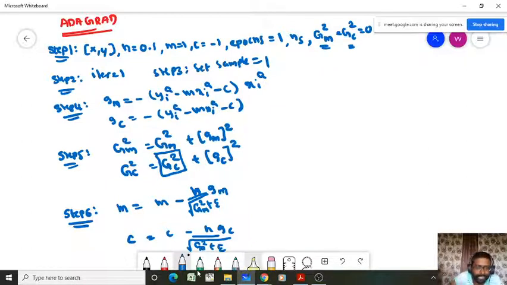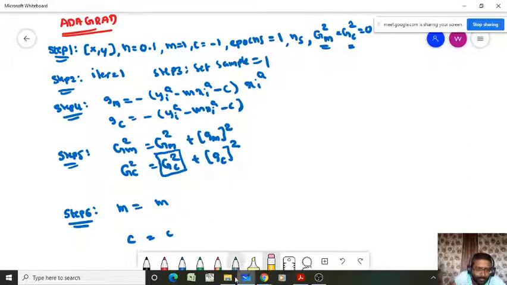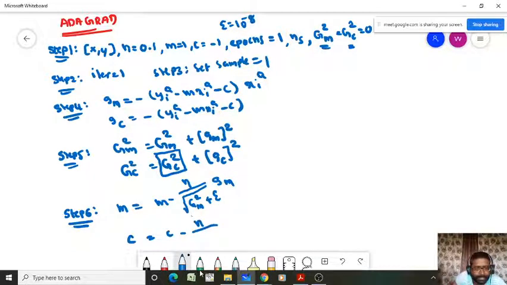So m equals m minus eta divided by square root of capital GM2, nothing but the sum of squares of gradient, plus a small number epsilon. You have to initialize epsilon as a small number, that is 10 power minus 8, into gm. Similarly, c equals c minus eta divided by square root of capital GC2, the sum of the squares of the gradient with respect to the model parameter c, plus epsilon, into gc.